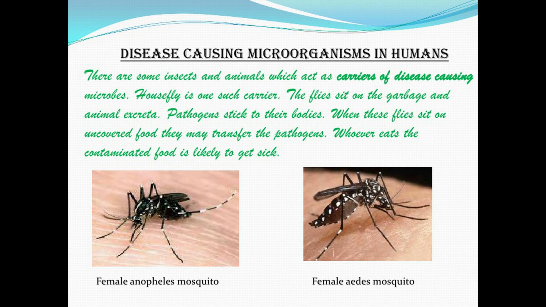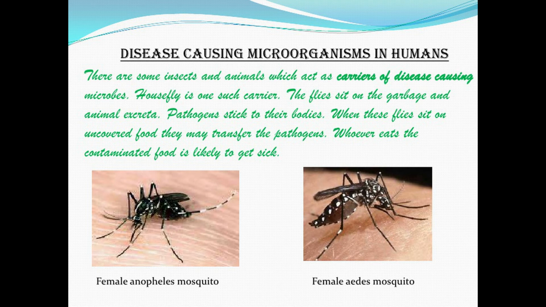So it is easy for the disease to transmit from one place to another. The flies sit on the garbage and the animal excreta. Excreta means the waste, and the pathogens stick to their bodies. When these flies sit on uncovered food, they may transfer the pathogen. Whoever eats this contaminated food is likely to get sick. So it is advisable to keep the food always covered. Okay, otherwise it is easy to get disease. Avoid consuming uncovered items of food.